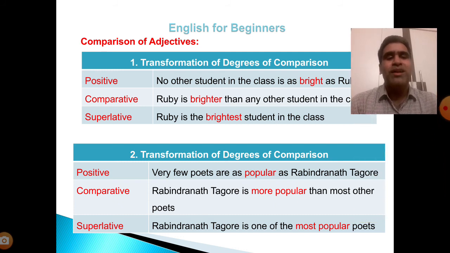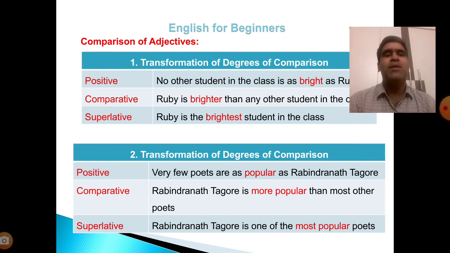Number 2. Transformation of degrees of comparison. Positive: Very few poets are as popular as Rabindranath Tagore. Comparative: Rabindranath Tagore is more popular than most other poets. Superlative: Rabindranath Tagore is one of the most popular poets.